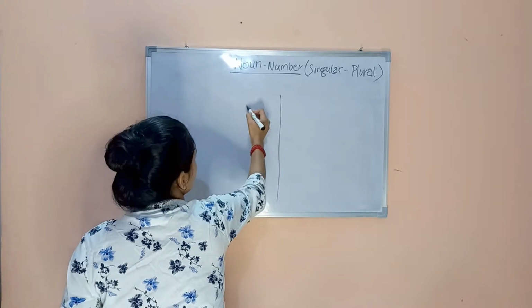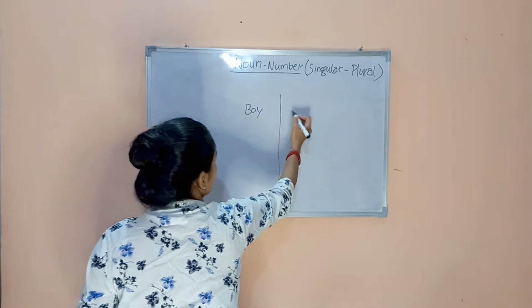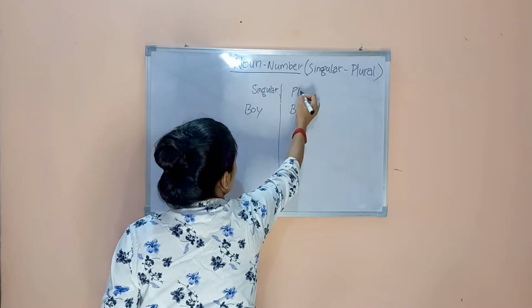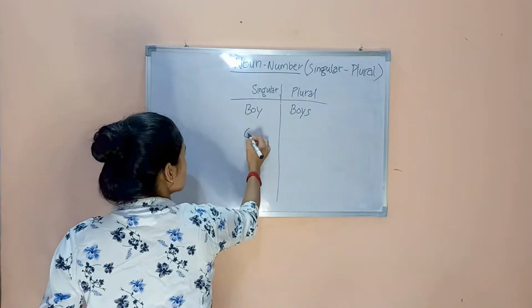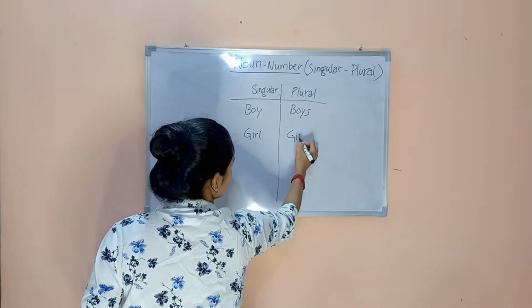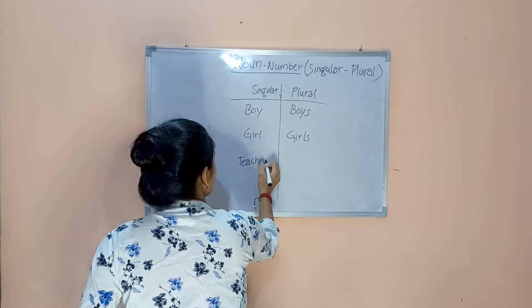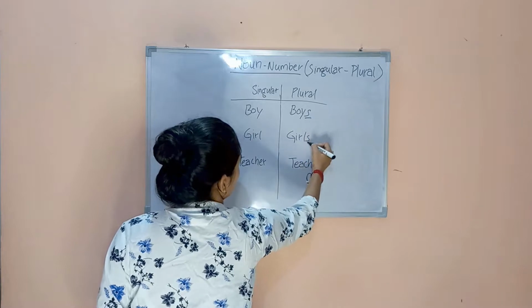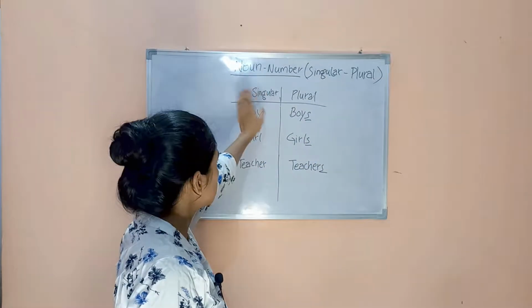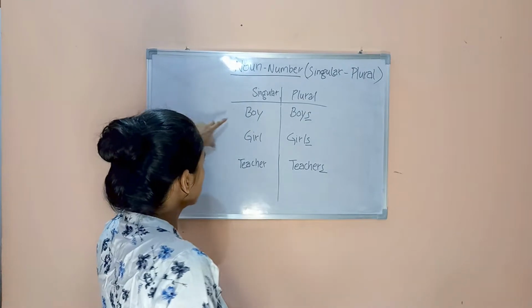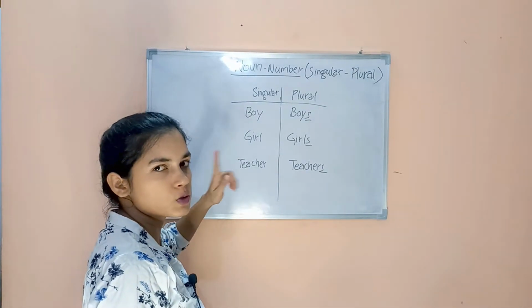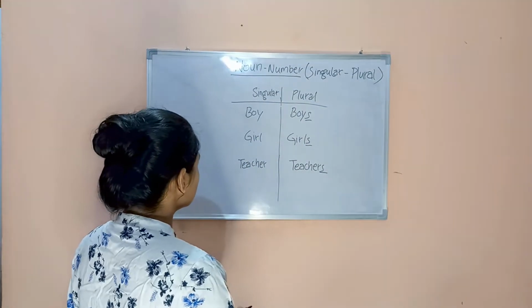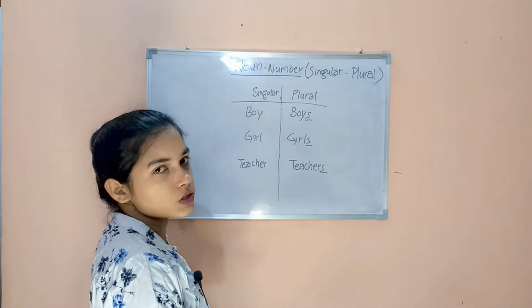Suppose if I say boy in singular form, plural form, it will be boys, girl will be girls, teacher, teachers. Okay, so you can see that here I have added s in the noun and it became plural. Okay, so here I am talking about an individual, one person or one thing. Here I am talking about the plural form, means more than one. Okay, so let's see other ways how we change from singular to plural.